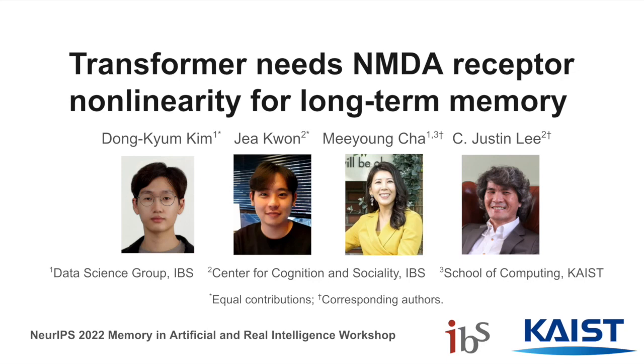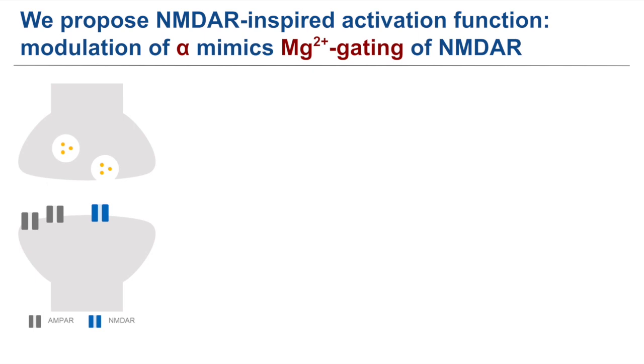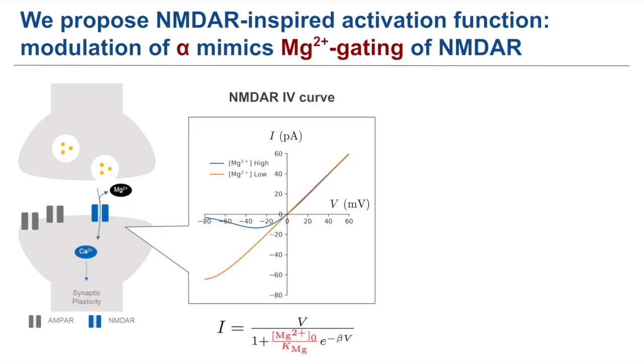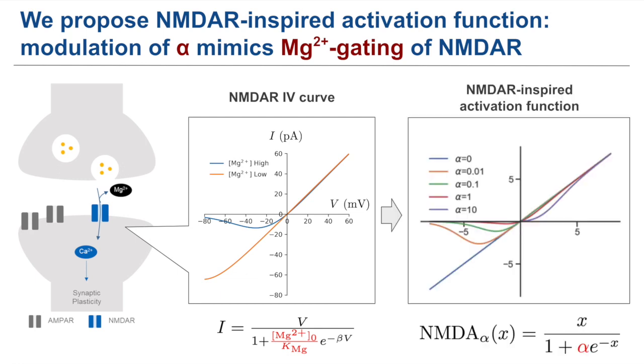Hello everyone. In this presentation, we would like to share our recent work titled Transformer Needs NMDA Receptor Nonlinearity for Long-Term Memory. In the brain, it is widely known that NMDA receptor is required for synaptic plasticity and memory formation. Interestingly, this receptor has unique nonlinear current voltage dynamics caused by magnesium ion gating at the pore. We are inspired by this NMDA receptor nonlinearity. We developed a novel activation function, NMDA alpha.